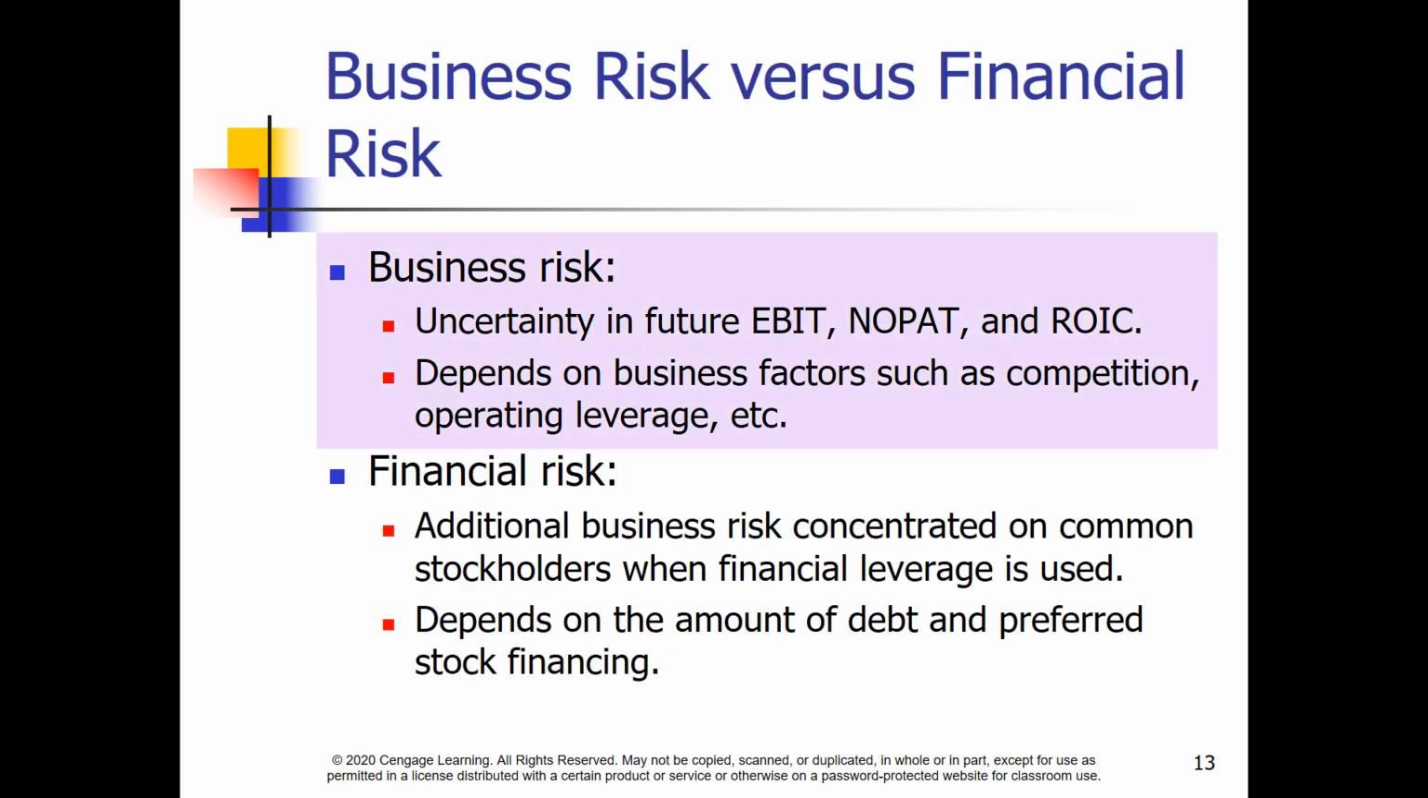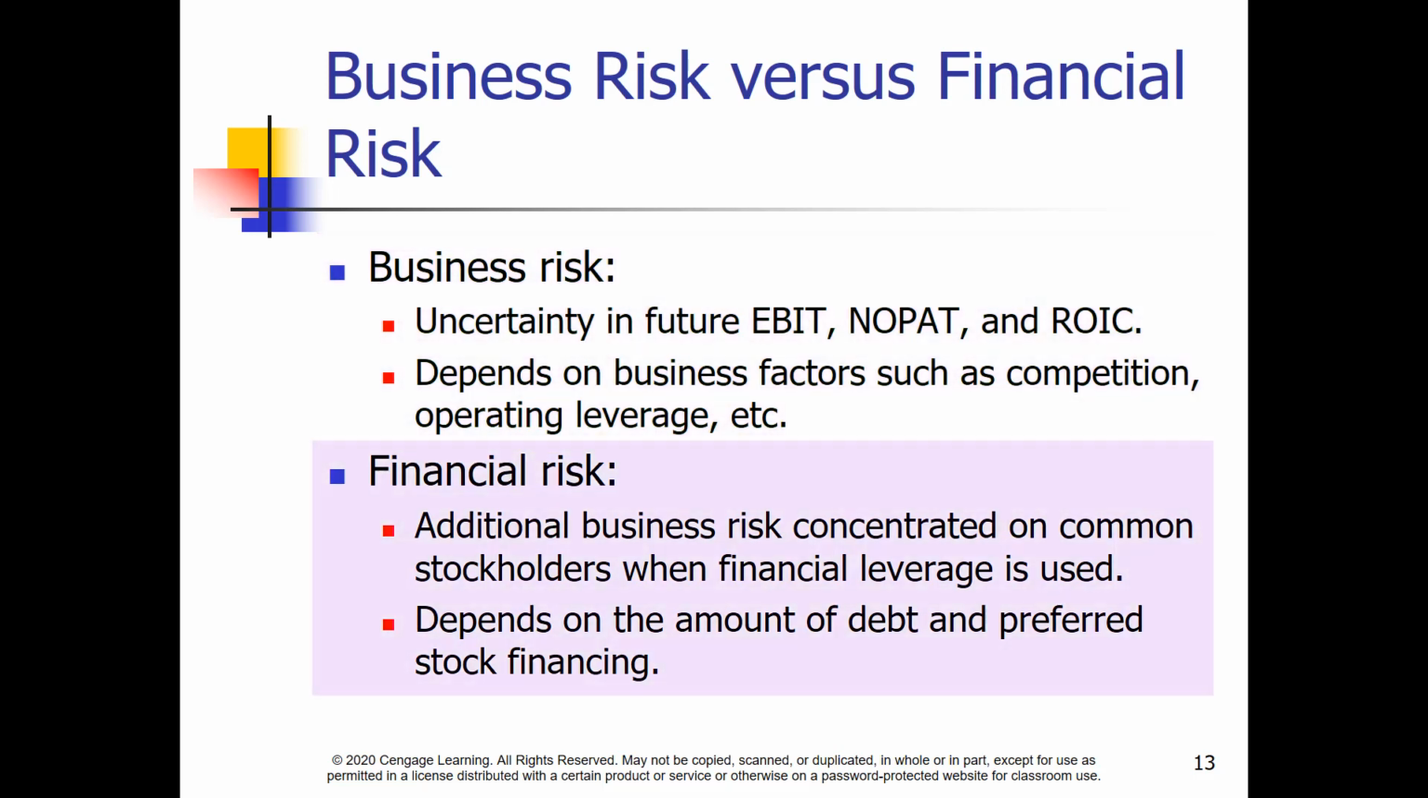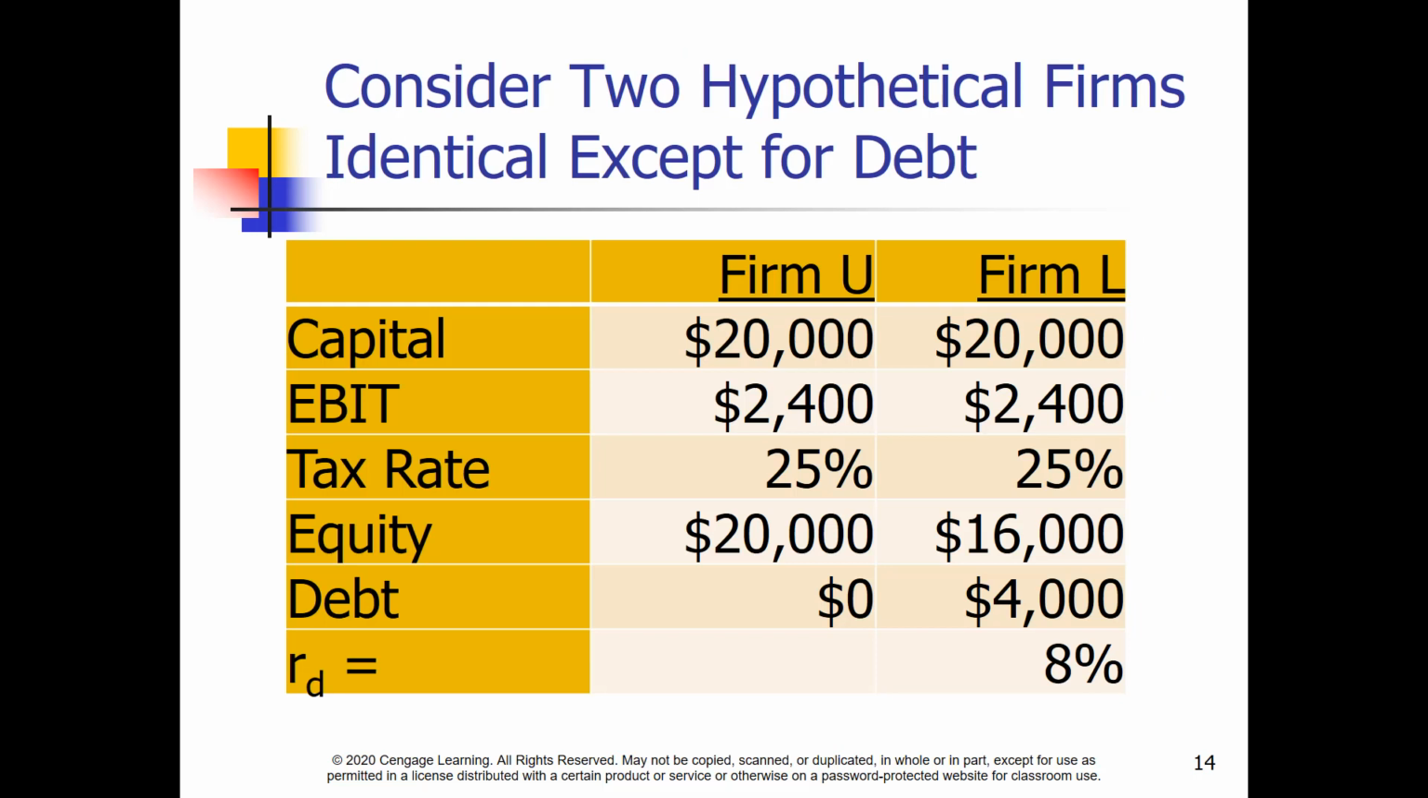We've looked at business risk, which is directly related to the type of business the firm is in, and how that influences the risk of the company. Financial risk adds on to the business risk due to the use of debt and preferred in the firm's capital structure. Let's consider two hypothetical firms. Firm U is unlevered. It uses no debt. Firm L is levered. It has $4,000 of 8% debt in its capital structure. The total value of both firms is $20,000, made up of either all equity or equity and debt.